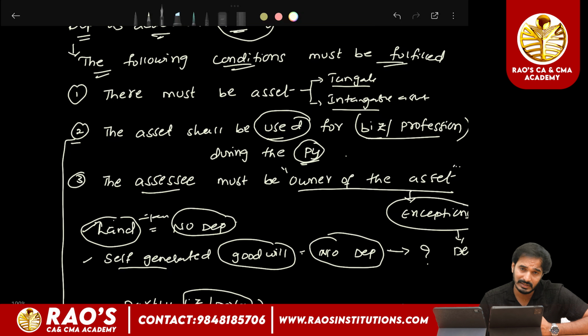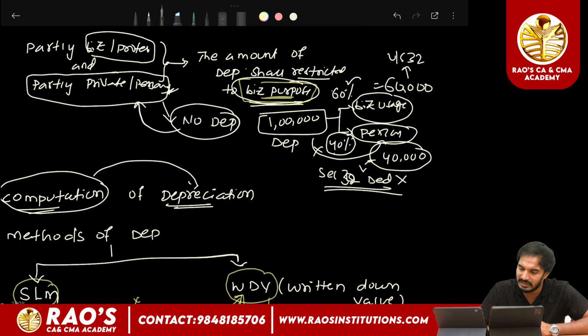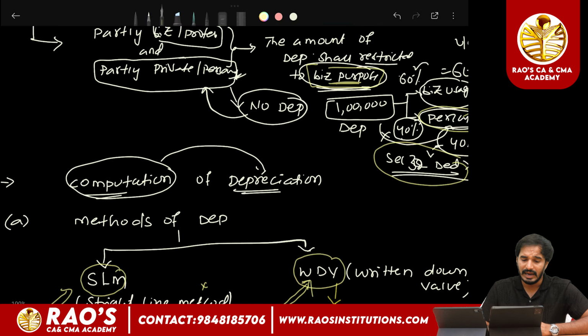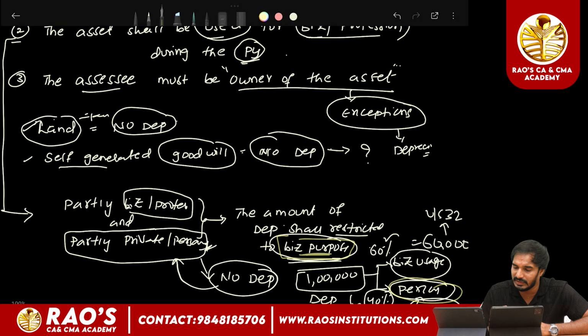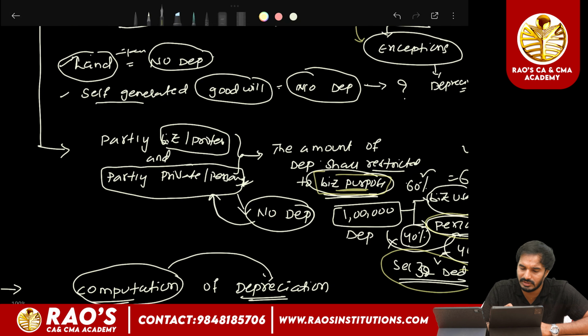And if the asset is partly used for the purpose of business or profession and partly used for personal purpose or private purpose, in such a case the amount of depreciation shall be restricted only to the extent of business purpose only, and whatever the asset that has been used for personal purpose shall not be allowed as deduction. And the third condition is that the assessee must be the owner of the asset, but for this condition there are certain exceptions. In certain cases, even though the assessee is not the owner of the asset, still he can claim the depreciation. And upon land, the amount of depreciation will be nil.